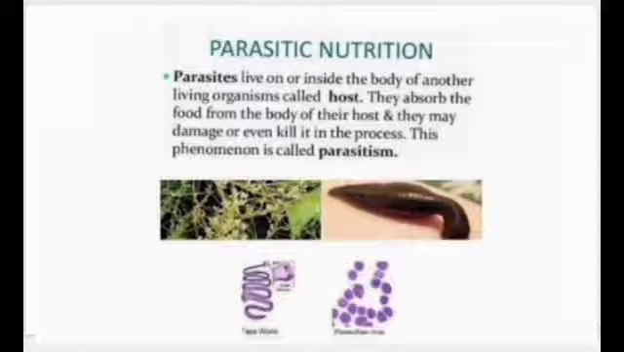Then the next is the parasitic mode of nutrition. Students, parasites are the ones which obtain their food from other living organisms. Saprophytes were obtaining their food from non-living dead decaying material, while parasites are the ones which obtain food from living organisms. The organism from which it is obtaining food is called the host. Here the host is always harmed because the food is absorbed by the parasite from that living organism.